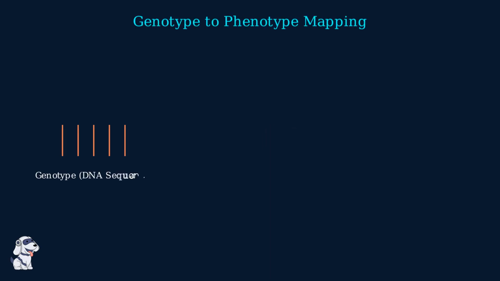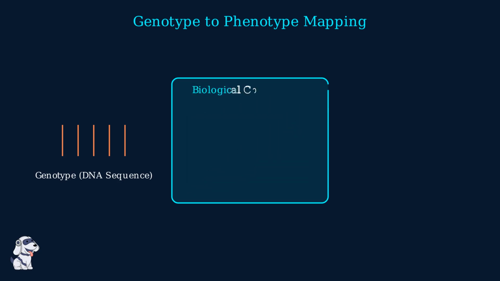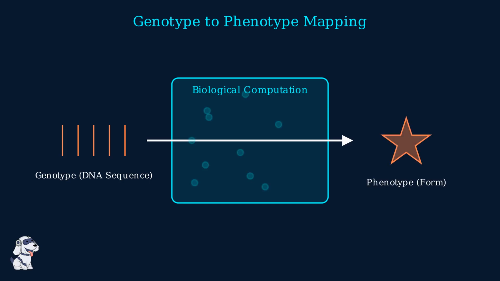The ultimate goal of developmental biology is to decode the genotype to phenotype map. It is the quest to predict an organism's complex physical form solely from its raw genetic sequence. We treat development as a system of biological computation. DNA acts as the input, while the complex gene regulatory networks function as the processing engine. By mapping these dynamic processes, we move past simple observation. We are now building predictive models that can simulate the development of tissues and organs before they even manifest. This transition from descriptive biology to predictive engineering represents the new frontier, allowing us to eventually understand how life encodes